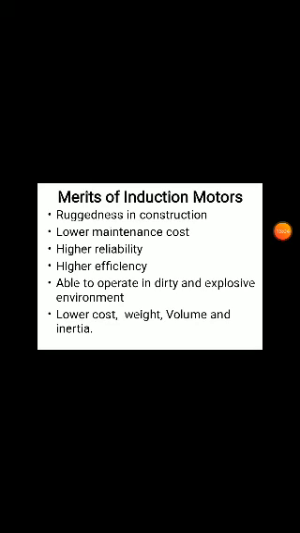These are the major advantages: ruggedness in construction, lower maintenance cost, high reliability, higher efficiency, ability to operate in dirty and explosive environments, and lower cost, weight, volume and inertia. That's why we use induction machines in different industrial applications. When variable speed is required, we use power electronic devices to control a wide range of speeds in induction machines.